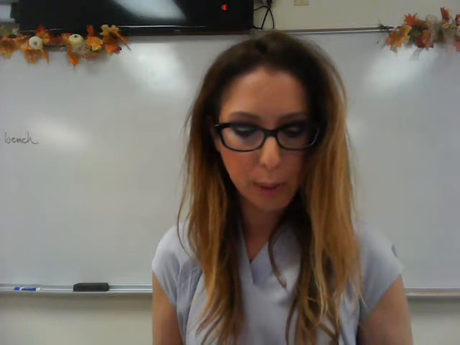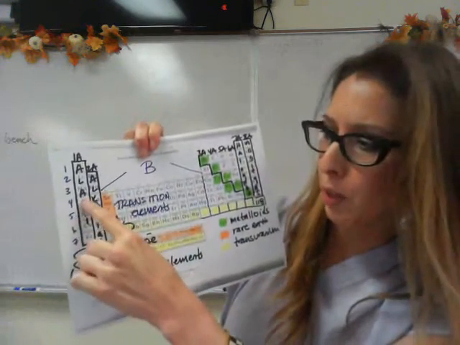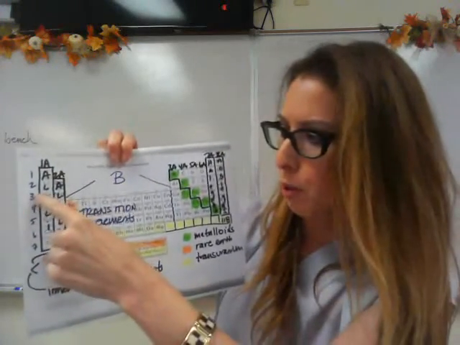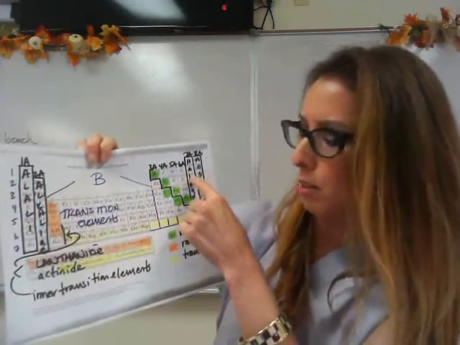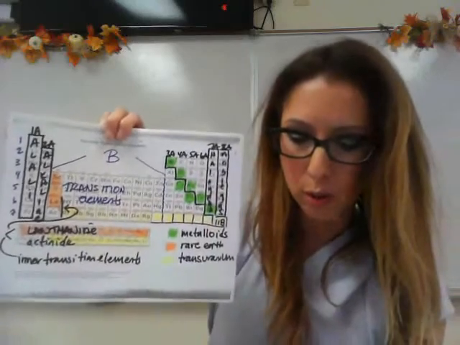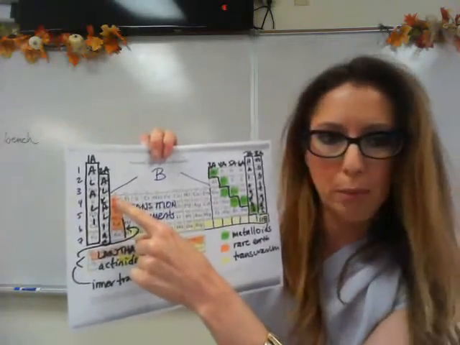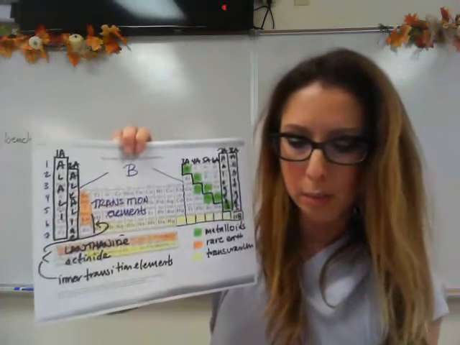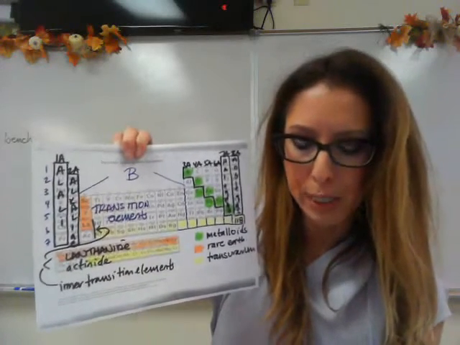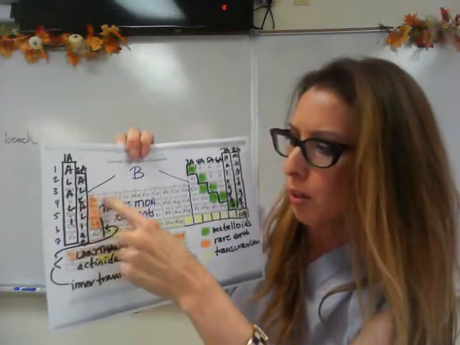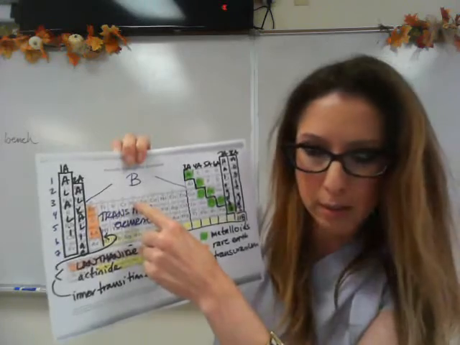Student exercise 2, select the symbol of the element that fits the following descriptions. A, the alkali metal in the fourth period. This is the fourth period, these are the alkali metals, it's potassium. B, the halogen in the third period. This is the third period, I go all the way across to the halogens, it's chlorine. C, the rare earth with the lowest atomic mass. The rare earths are these orange ones, this would be the lowest atomic mass, it's scandium. D, the metal in group 7B in period 4. Here's period 4, here is 7B, it's manganese.